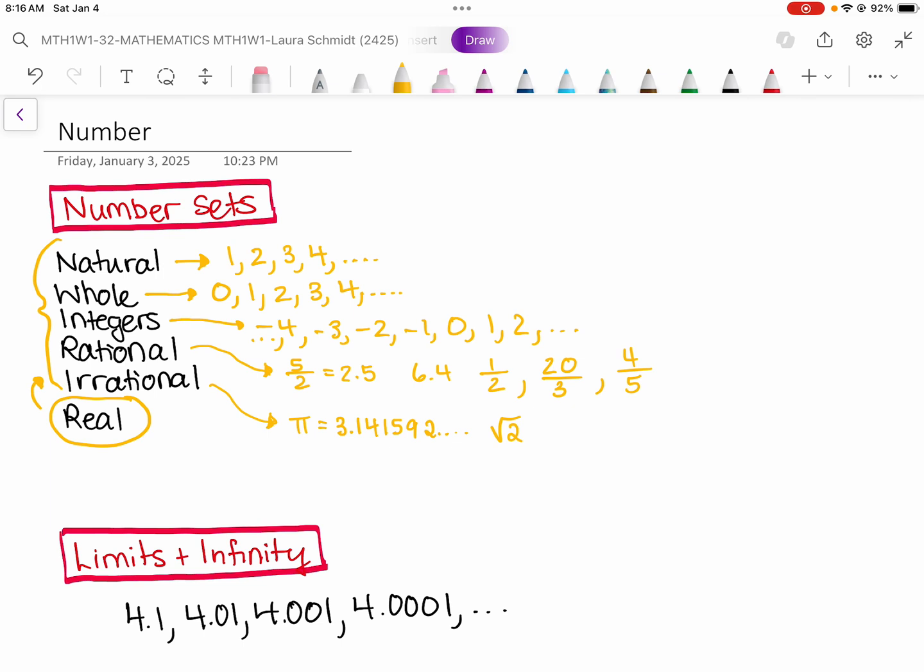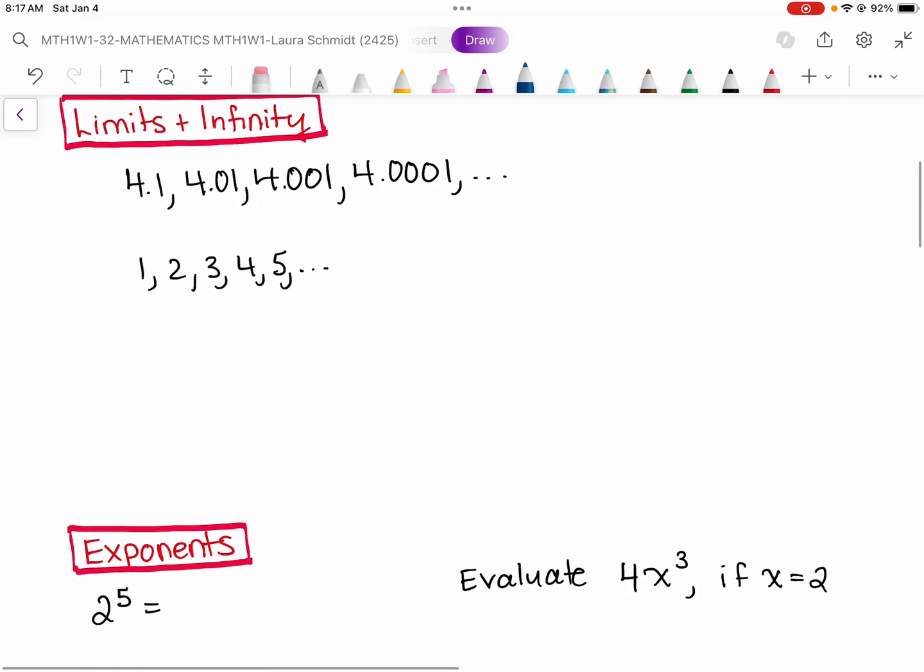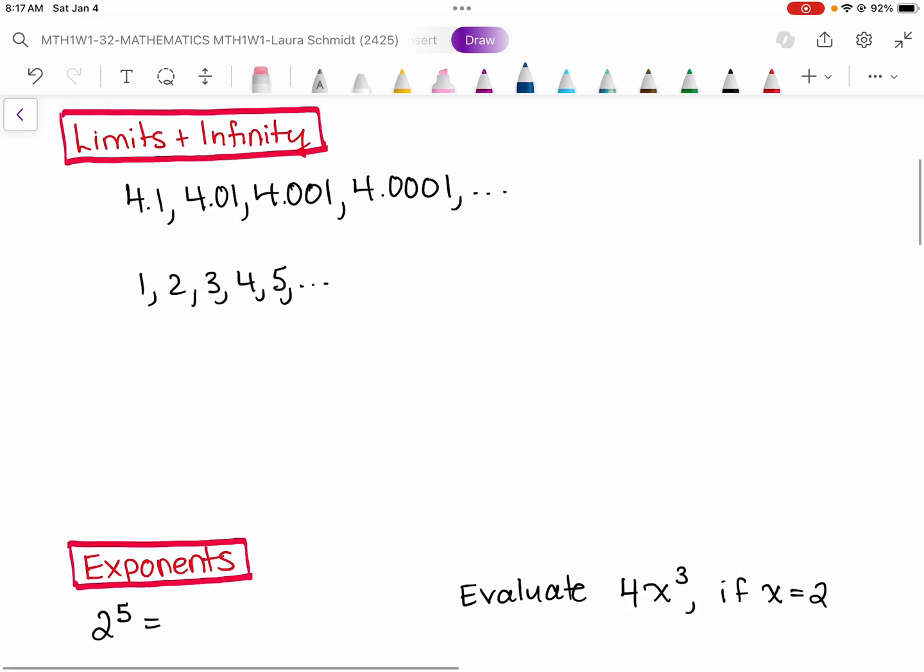Okay, that's it about number sets. Limits and infinity was kind of a weird topic. It was just looking at patterns is what limits were. So if you looked at this set, 4.1, 4.01, 4.001, 4.0001, it looks like this data set is actually just approaching the number 4. The more zeros you add in here, the closer it looks like 4. So this set is approaching 4.